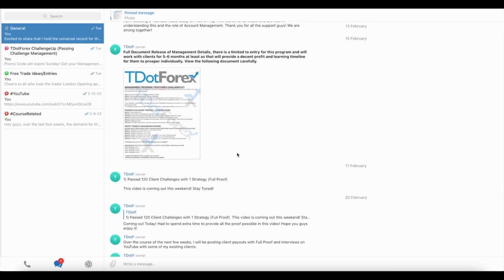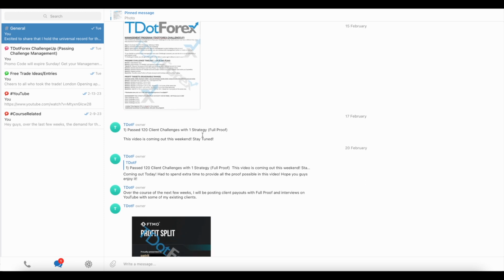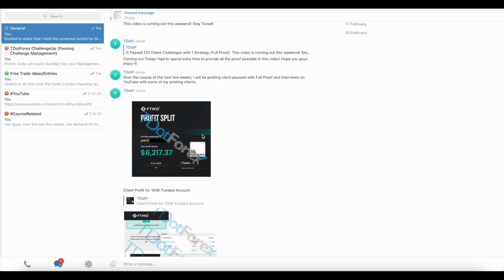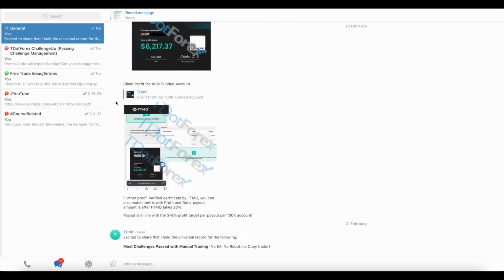I have an official document over here, which you guys can read if you join the group, of how we can manage the payouts, and what kind of ranges of numbers you guys are looking at in terms of profit. And more proof here of client payouts.